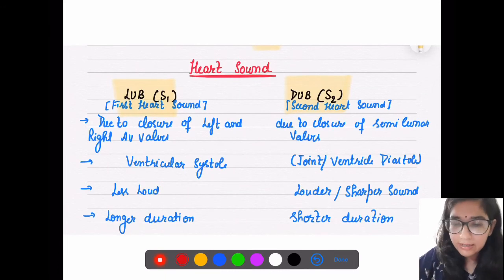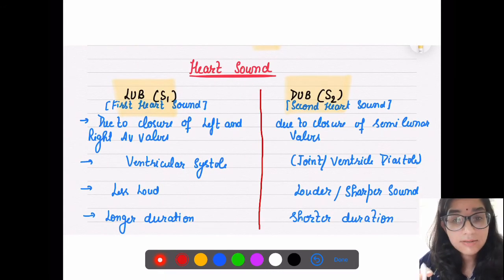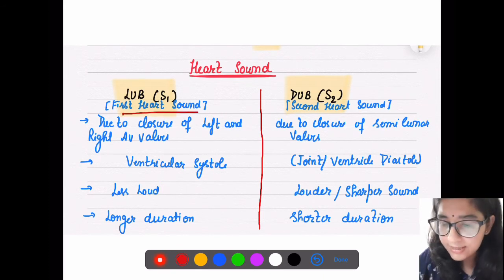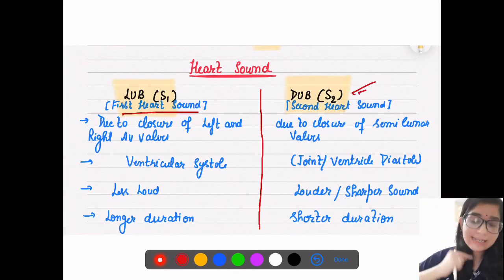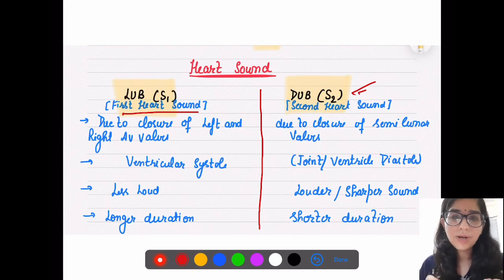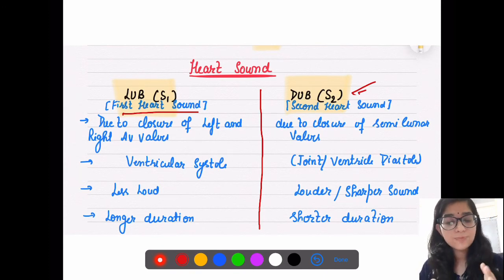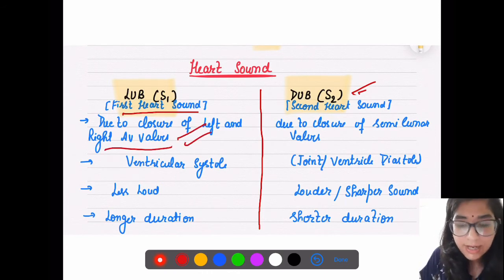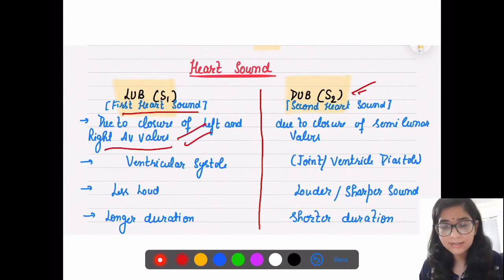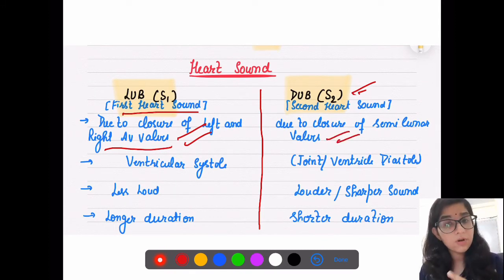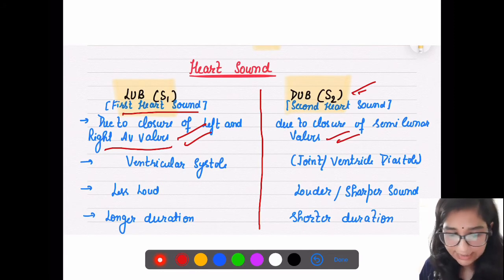Let's quickly differentiate between the two sounds. They are important, the heart sounds lub and dub. S1 is your first heart sound, and S2 is your second heart sound. I hope it is very clear to you now that lub is produced when the left and right auricular ventricular valves are closed. During that time a sound is produced, that is your lub, right? And due to closure of the semilunar valve, the sound we can hear is your second sound, that is dub.